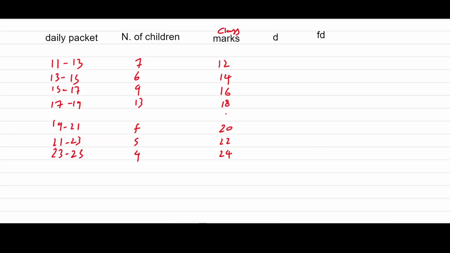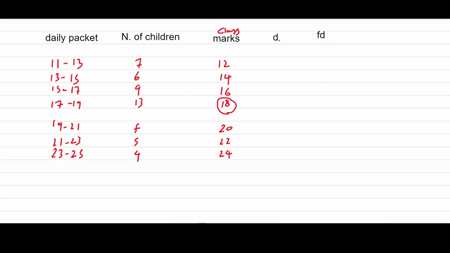Now we should choose 18 as the assumed mean, because 18 is given. Even if I had no information about this, we can assume it if we apply the assumed mean method.